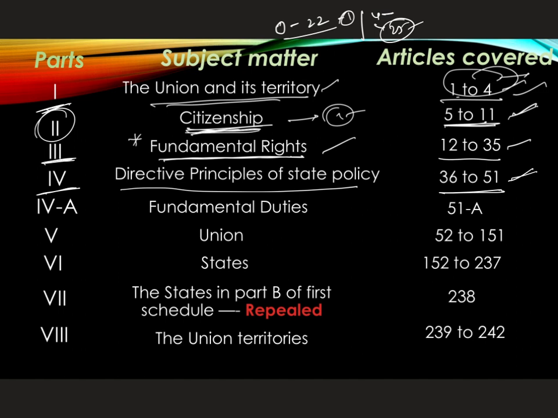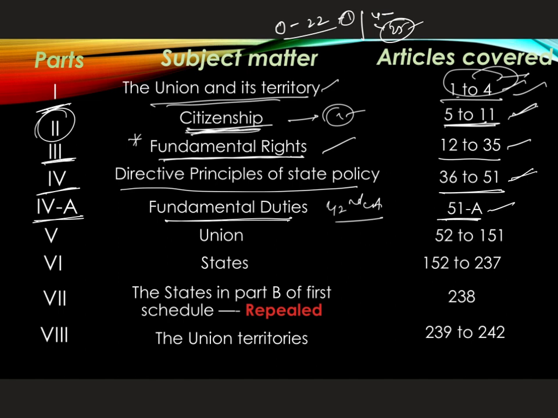And if we come to Part 4A of the Indian Constitution, this part was added through the 42nd Constitutional Amendment Act of 1976. Very important, you have to remember it. Fundamental duties are not in the original Constitution; they were inserted on the recommendations of the Swaran Singh Committee. So Article 51A comes under this.